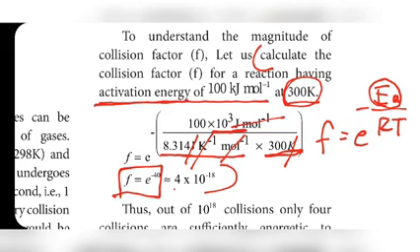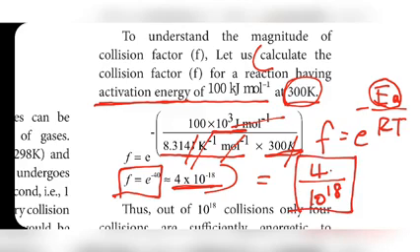That e power minus 40 is approximately equal to 4 into 10 power minus 18. We can write 4 divided by 10 power 18, since moving 10 power minus 18 to the denominator makes it 10 power plus 18. From this value we can understand that if a total of 10 power 18 collisions take place, only 4 collisions are effective.